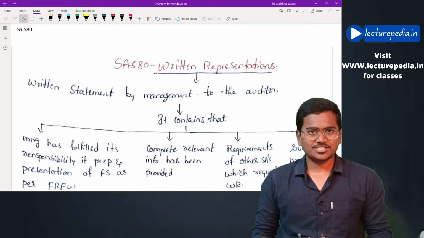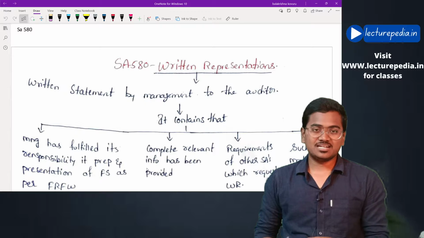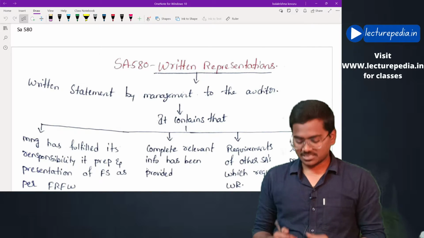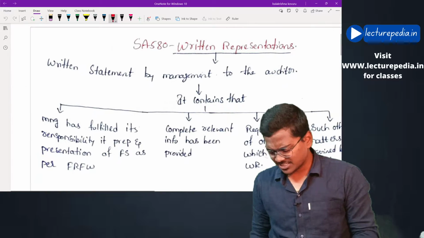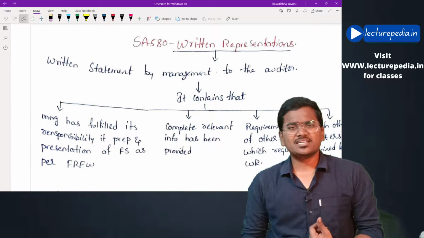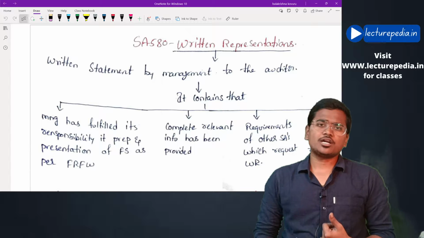In this class, we will be revising the last standard of the 500 series, that is SA 580 Written Representations, a very small standard. First of all, what is meant by written representation? Basically, written representation is one of the audit evidence that the auditor will obtain.